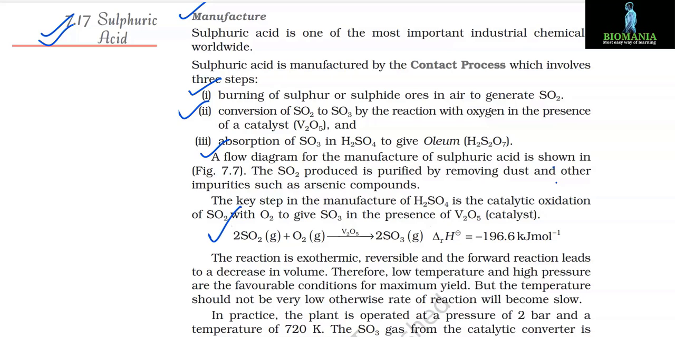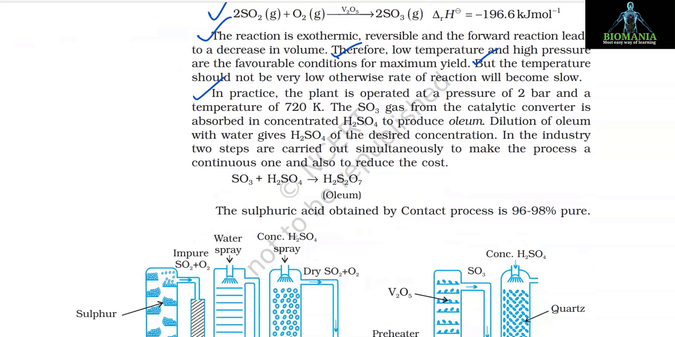2SO2 + O2 in the presence of V2O5 gives 2SO3, and ΔH is −196.6 kJ per mole. The reaction is exothermic, reversible, and the forward reaction leads to a decrease in volume. Therefore, low temperature and high pressure are the favorable conditions for maximum yield. But the temperature should not be very low, otherwise the rate of reaction will become slow. In practice, the plant is operated at a pressure of 2 bar and a temperature of 720 Kelvin.